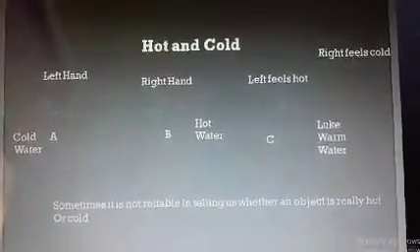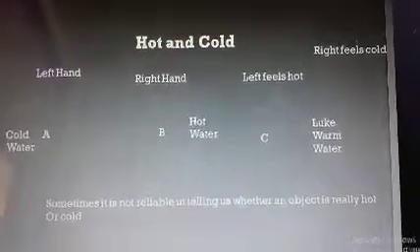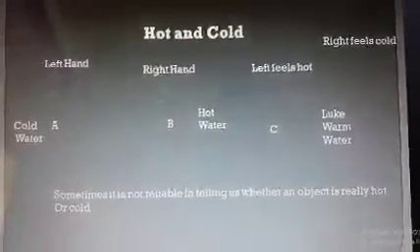By this activity, sometimes it is not reliable in telling us whether an object is really hot or cold.